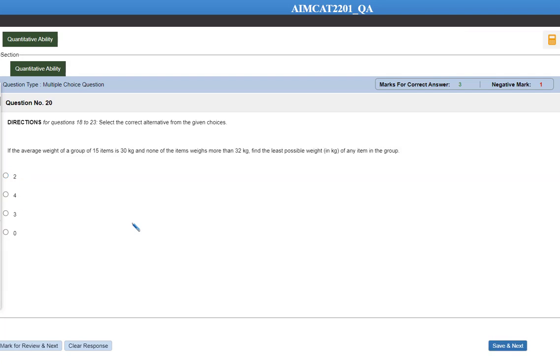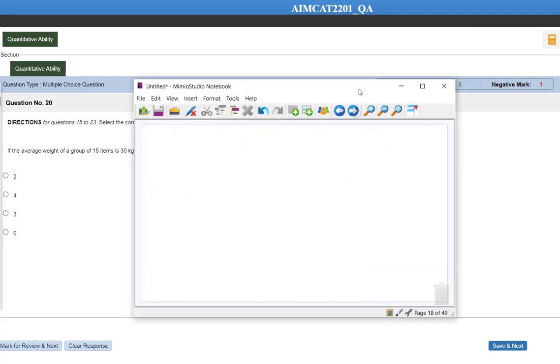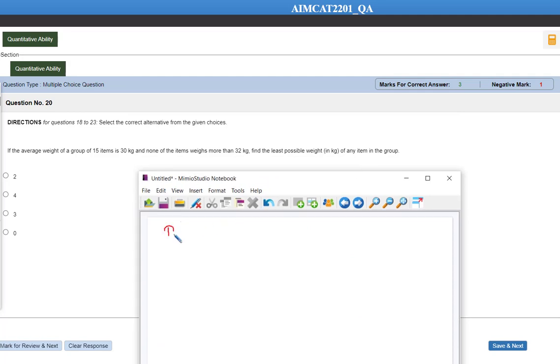Hold on. If the average weight of a group of 15 items is 30 kg and none of the items weigh more than 32 kg. Okay, look here. So this looks easy. So in total there are 15 items. So the total weight of 15 items is going to be 15 into 30, that is equal to 450 kg. Okay, then out of these 15 items,